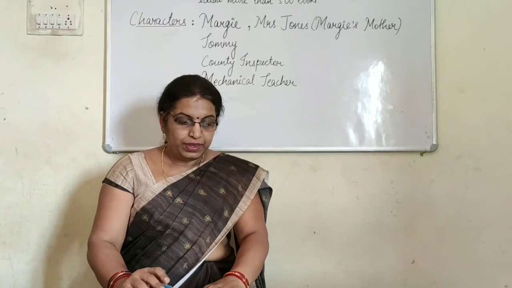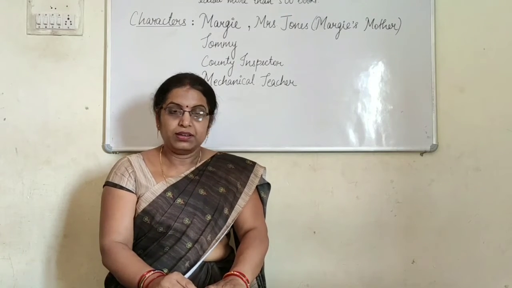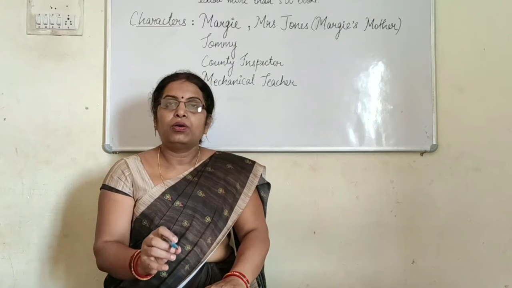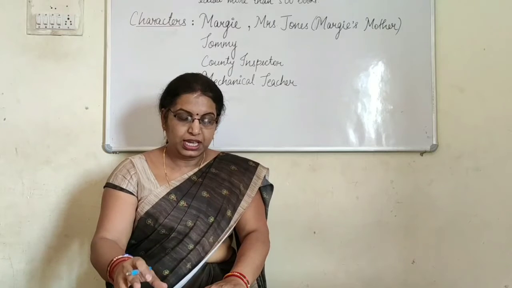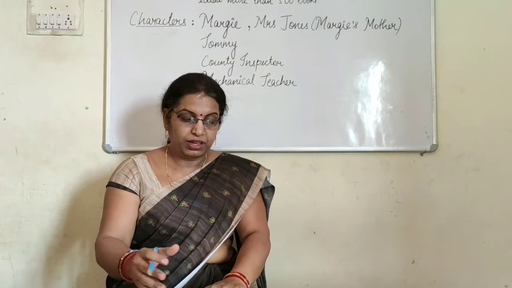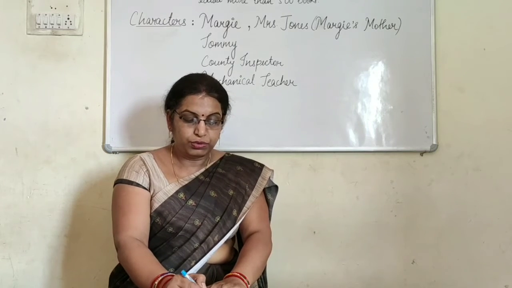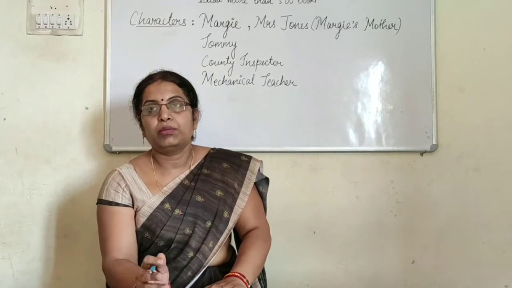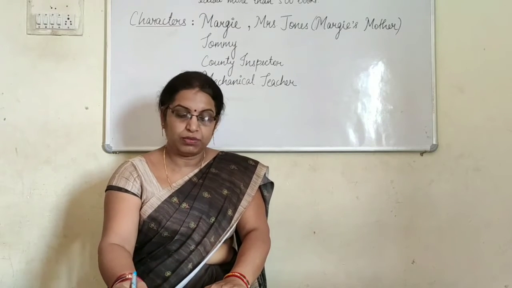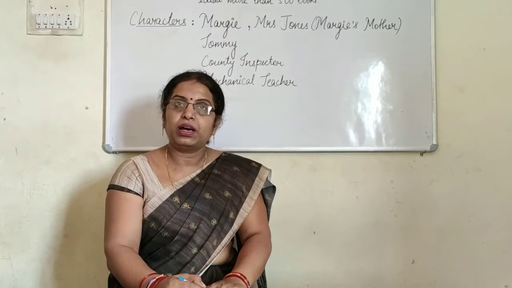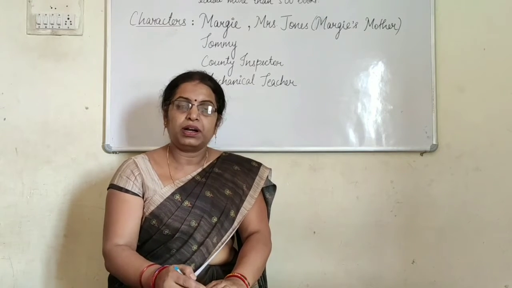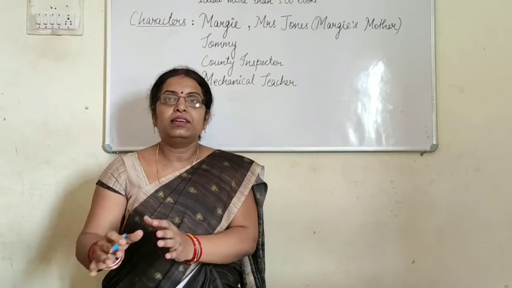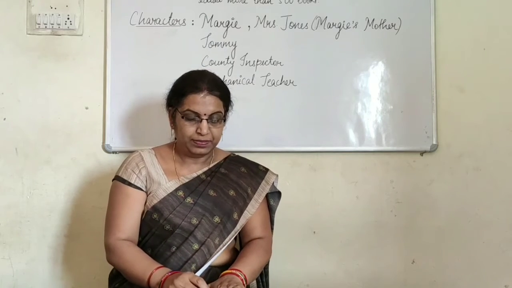Paragraph 4. He was a round little man with a red face. The county inspector had a round little face, and he had a whole box of tools with dials and wires. He smiled at Margie, and he gave an apple to Margie. Then he took the teacher apart, and he moved the teacher away from Margie.